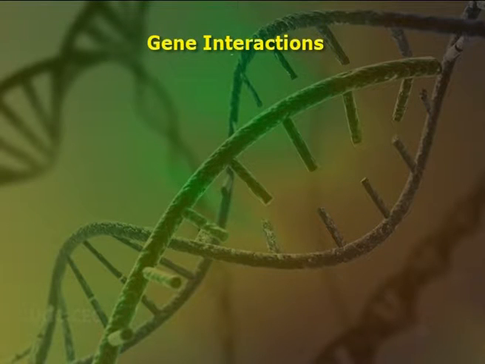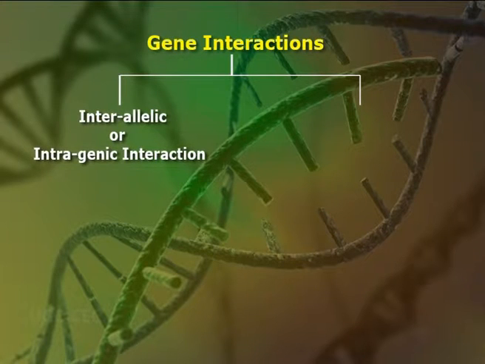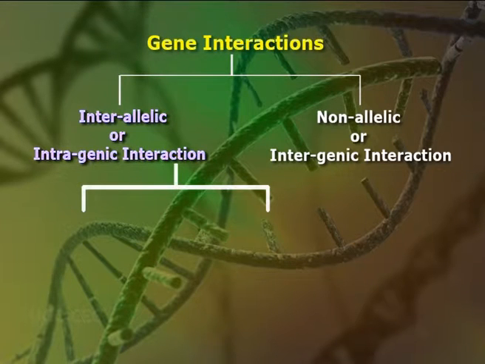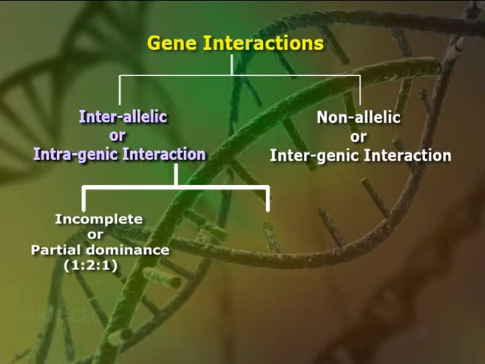All the cases can be discussed under two categories, that is interallelic or intragenic interaction and non-allelic or intergenic interaction. Interallelic or intragenic interaction. This includes interaction between the genes of an allelic pair. It is further divided into incomplete or partial dominance and co-dominance. Incomplete or partial dominance, that is 1:2:1 ratio.